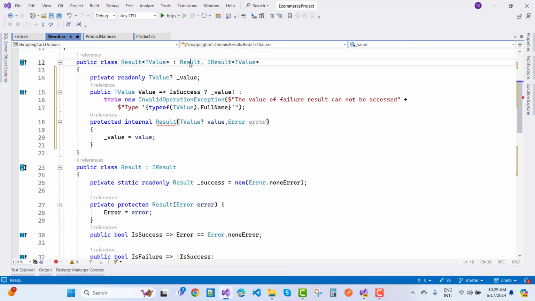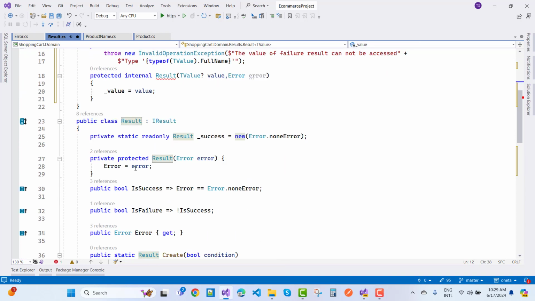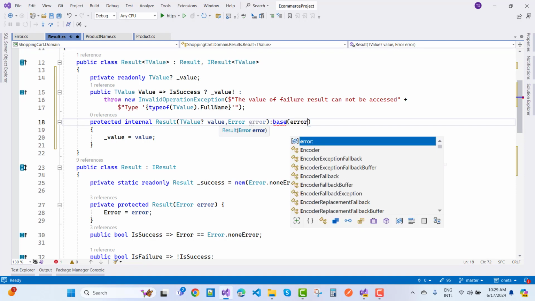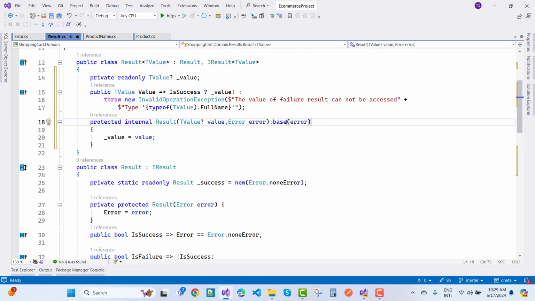Okay, that is inherited by the result class, but result class have the colon base class of type error, because it's a protected, private protected result. Private, its inherited class can access this. Okay, and underscore value equals to value.